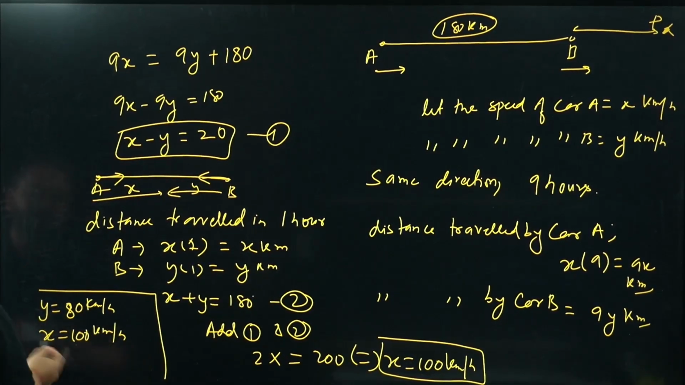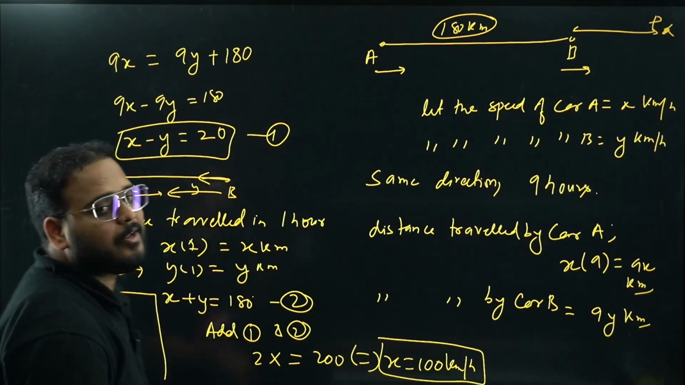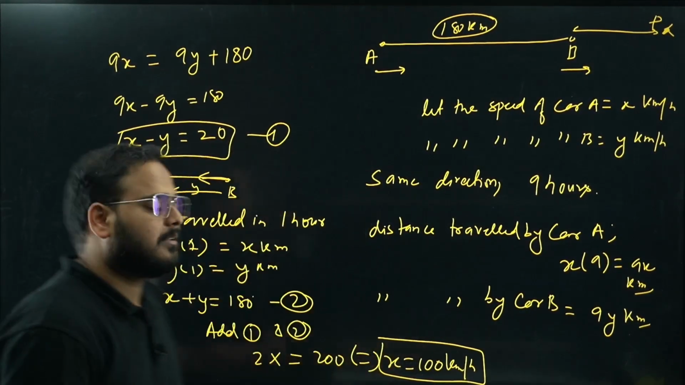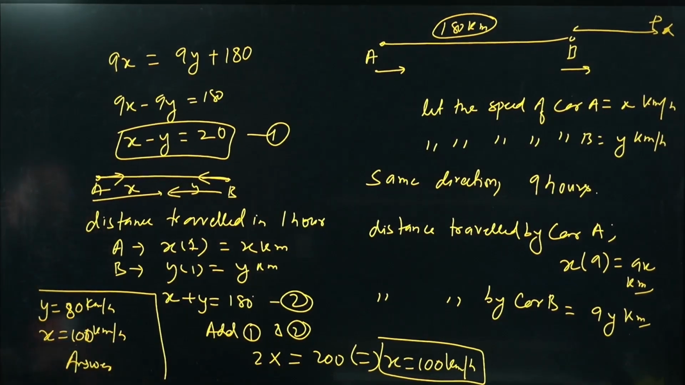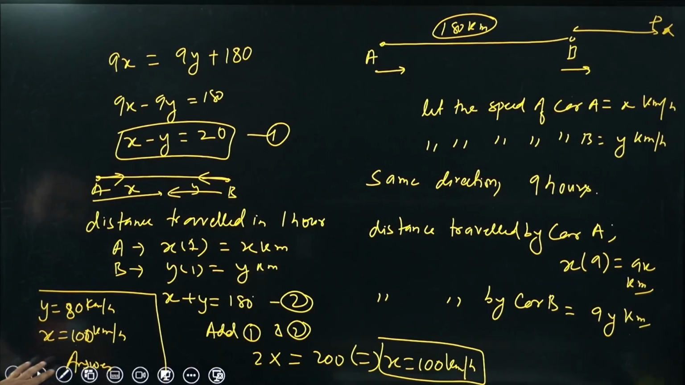The speeds of the two cars are 100 km per hour and 80 km per hour. Please check. This is the final answer. 100 and 80 km per hour is the final answer. I can rewrite this.